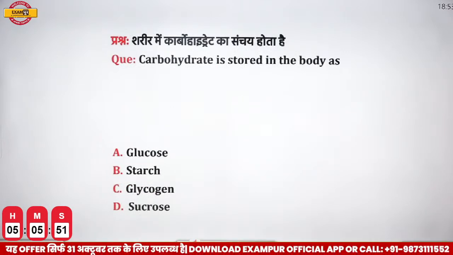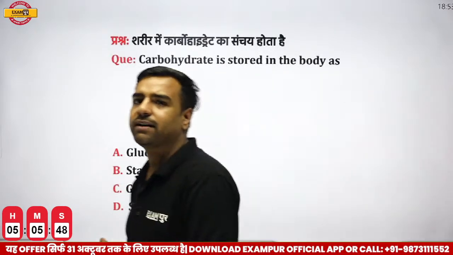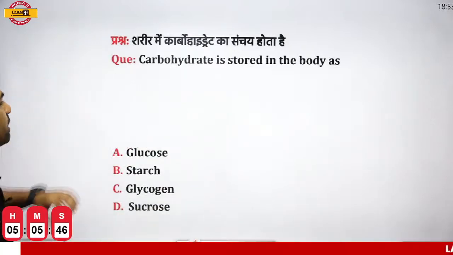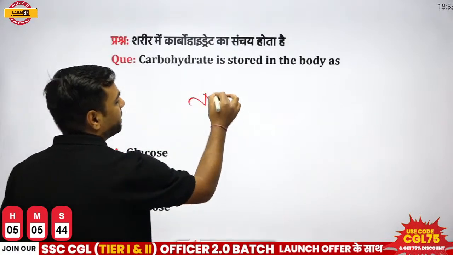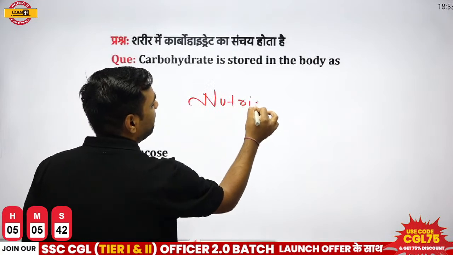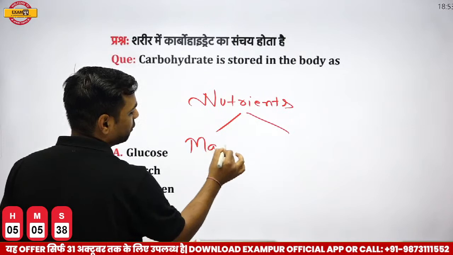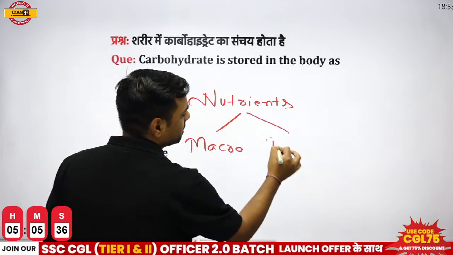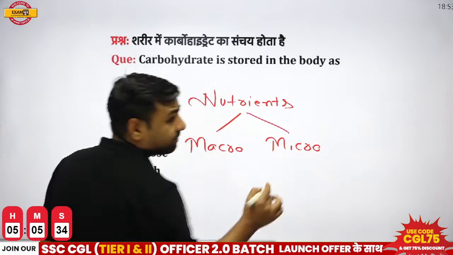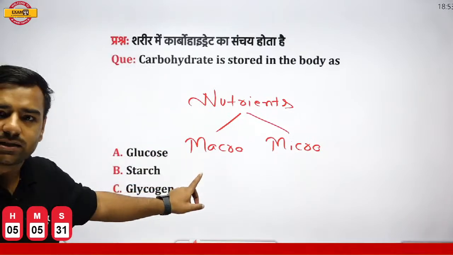Carbohydrate is stored in our body as dash. Now, what is this carbohydrate? Remember, we were discussing nutrients. When we were talking about nutrients, there were two types: one was macronutrient, another one was micronutrient. Please listen to this in the proper manner, because this is asked in the examination.